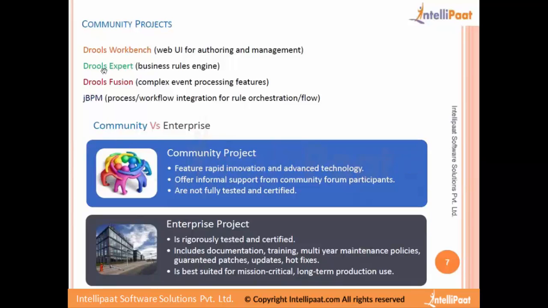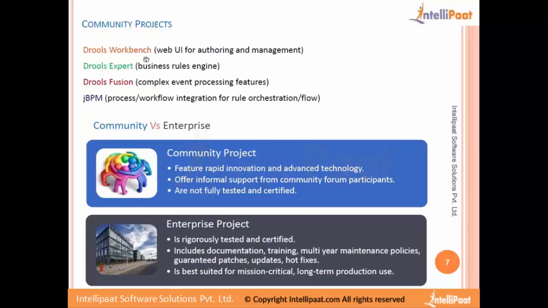There are basically 4 important projects that we need to know. Drools Workbench is the one which provides all the tooling to us. That's the project which is reused by both JBPM and Drools. Both of them use the same workbench to provide the tooling features for both these engines, the rule engine and the process engine.